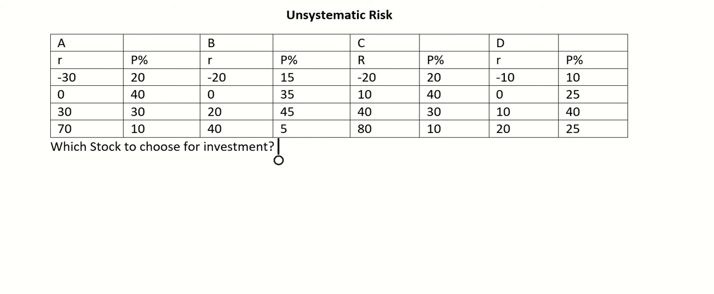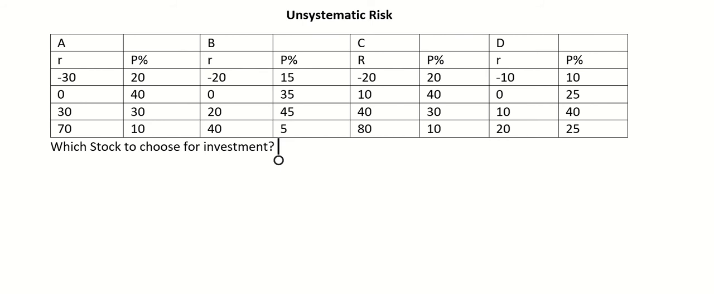So here we are given four companies A, B, C, and D, and their returns are given to us, right? For example, in company A, the returns are minus 30, 0, 30, and 70. Next, probability is also assigned to it: 20, 40, 30, and 10, and so on. Similarly, for each and every company, return and probability are given to you. So here, first we will calculate returns. To calculate returns, the simplest thing we do is multiply return with the probability.